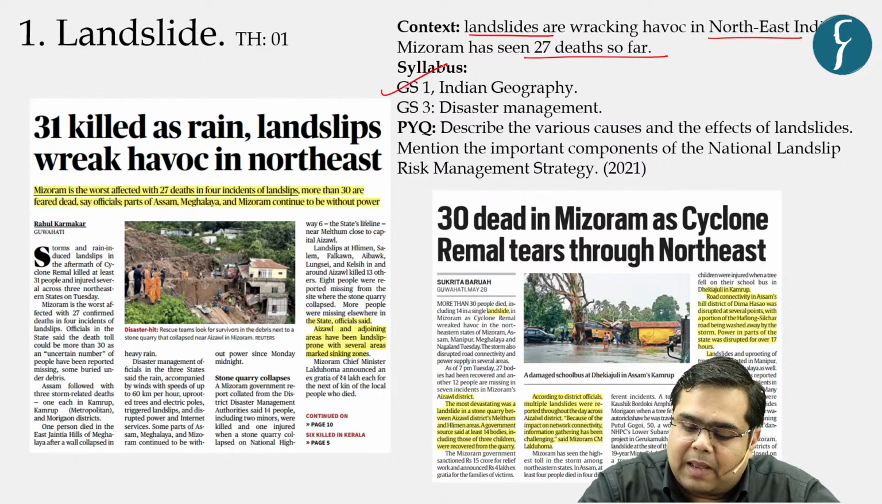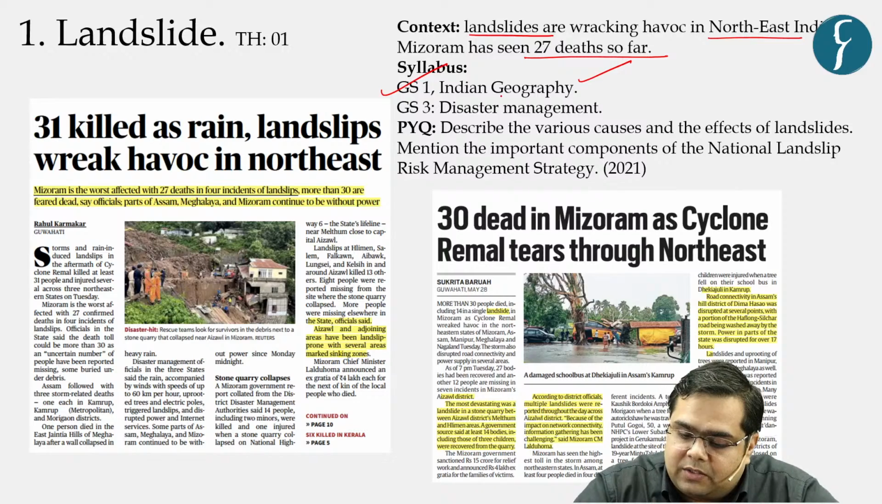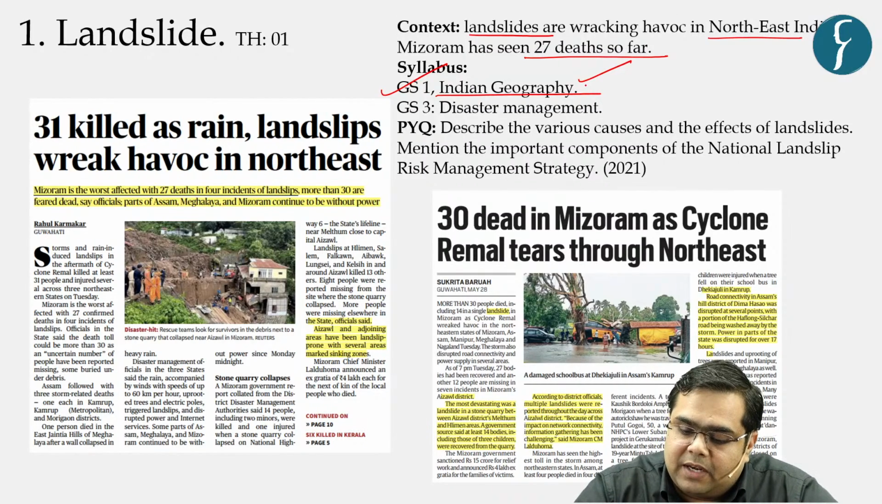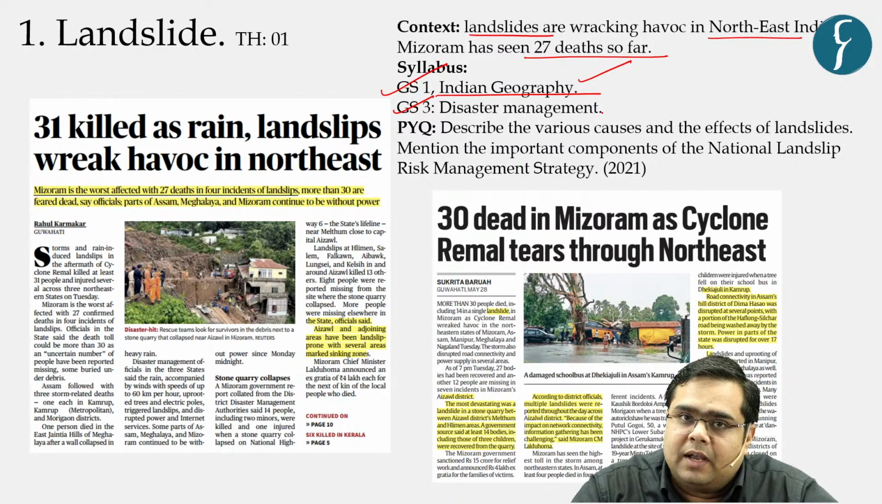The syllabus mapping is with respect to your GS paper 1, including the topics of Indian geography. And what is the difference when we read it from the standpoint of GS paper 1 and GS paper 3? Basically, when we read it from the standpoint of GS paper 1, it becomes a geographical phenomena. And when we read it from the standpoint of your paper 3, it becomes a disaster phenomena, and we read it as a part of disaster management, right?